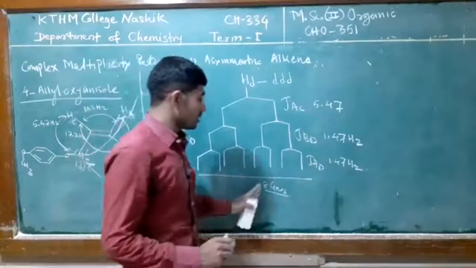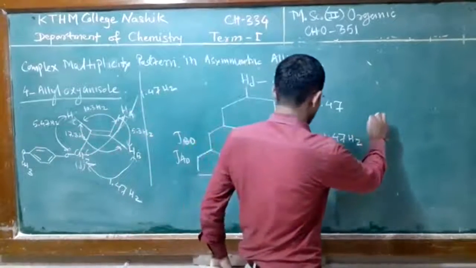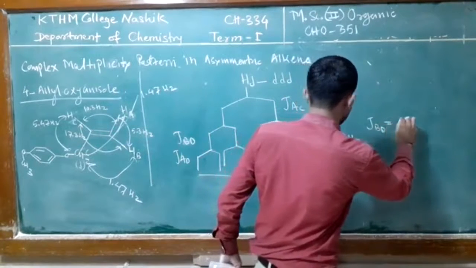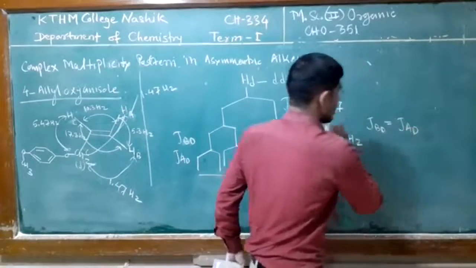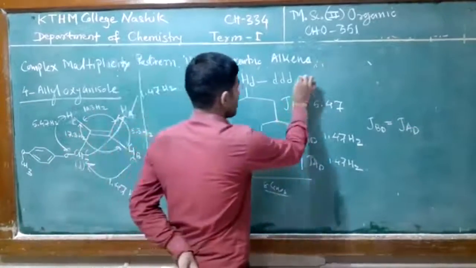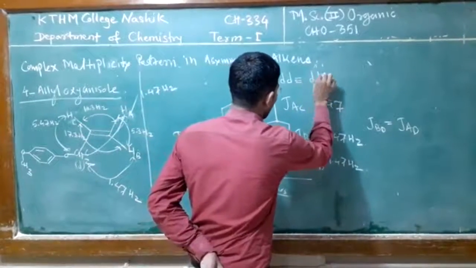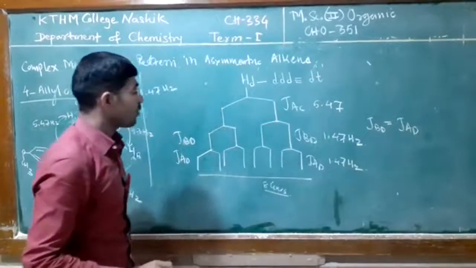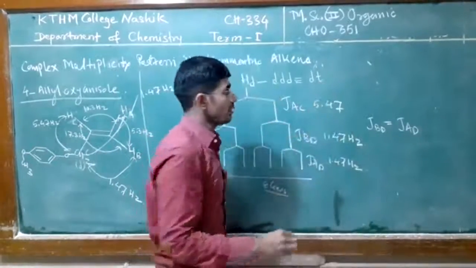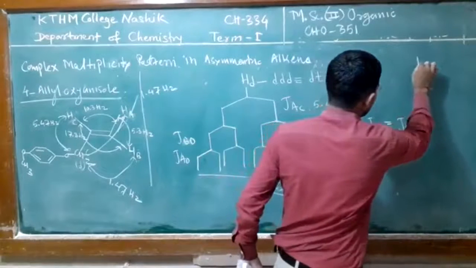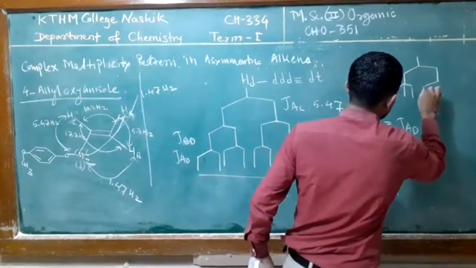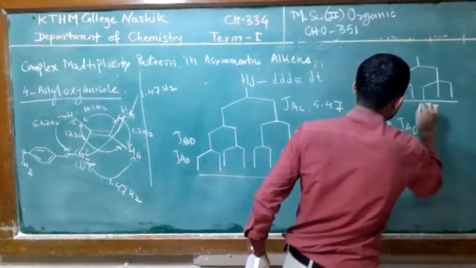Actually in this case JBD is equivalent to JAD. When they are equivalent, we observe the signal like a doublet of triplet. Doublet of triplet means for each doublet we observe 3 lines, the doublet further split into a triplet like this. How many lines? 6 lines.